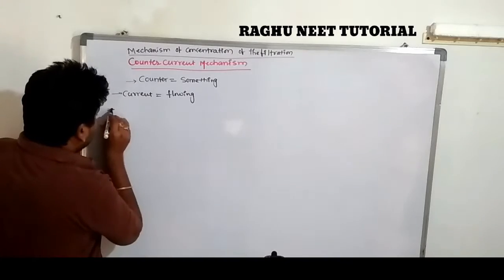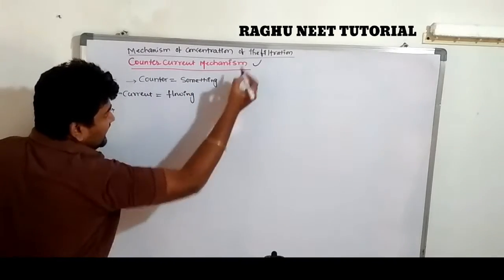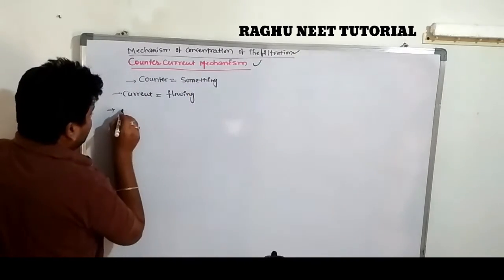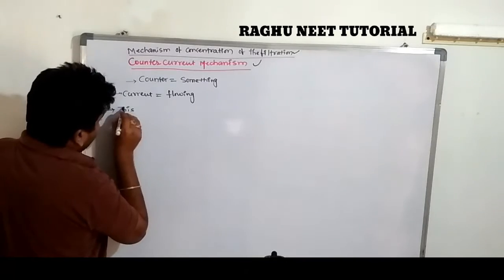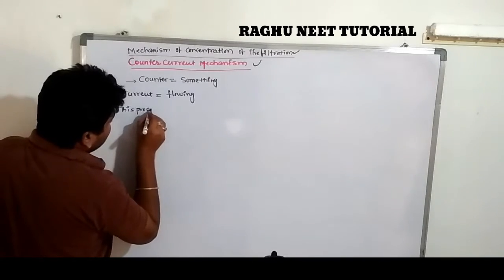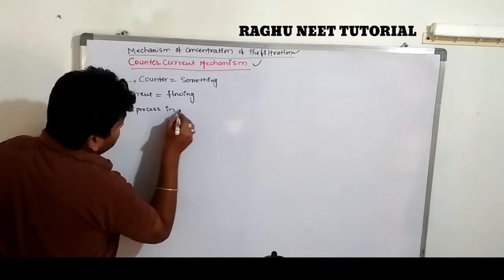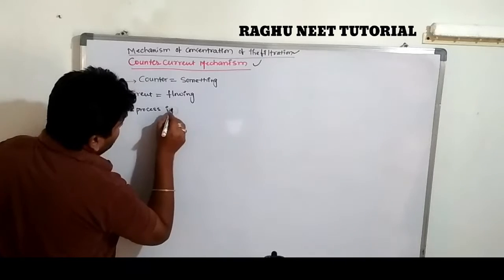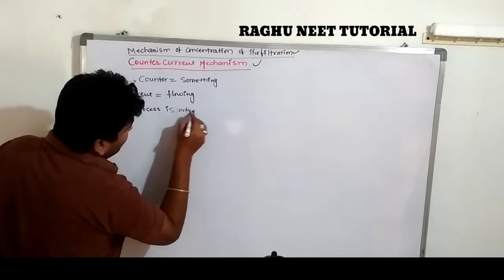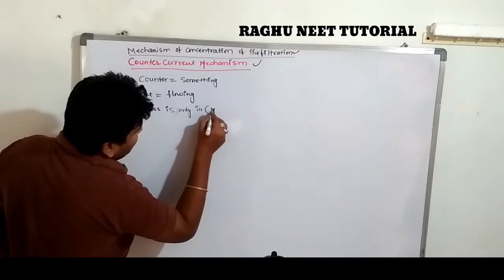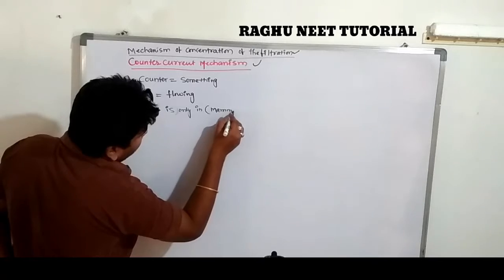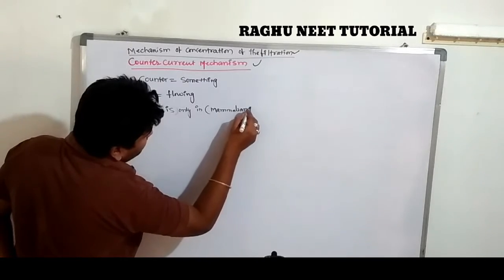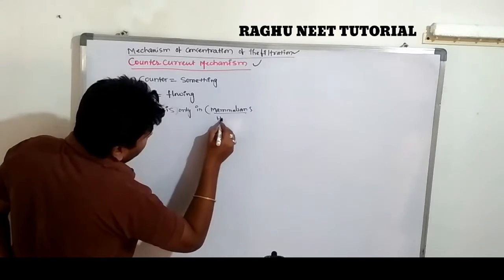This process, very, very important, is only in mammals, which include human beings.